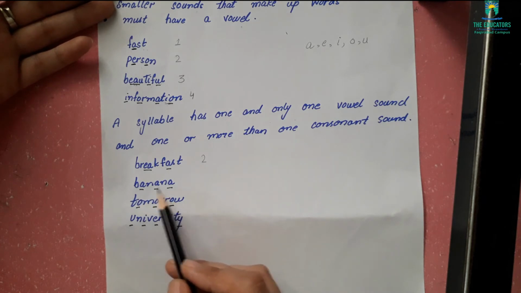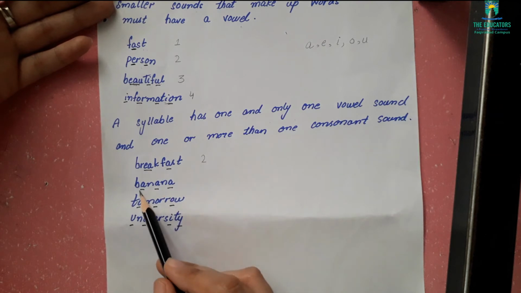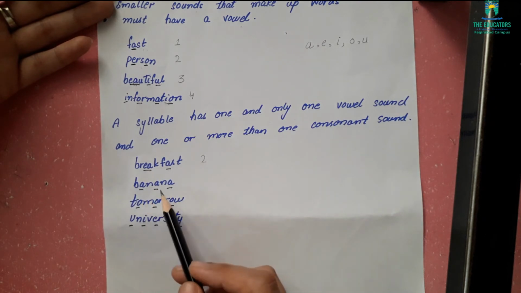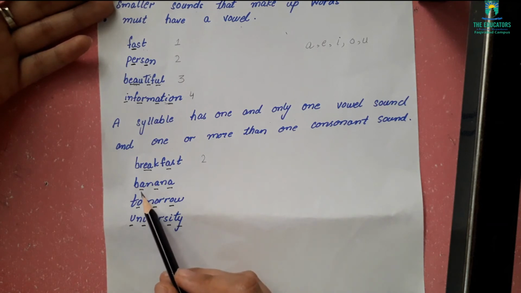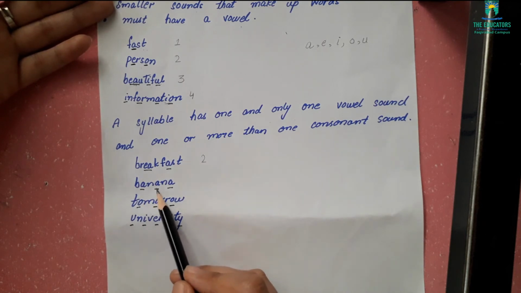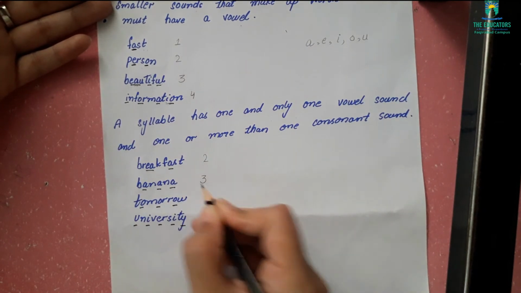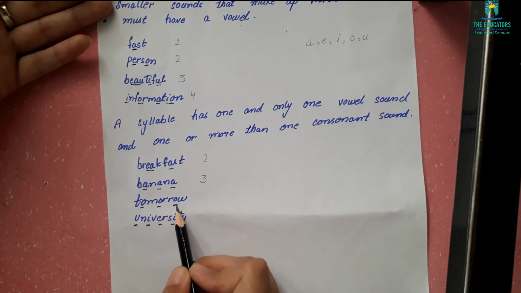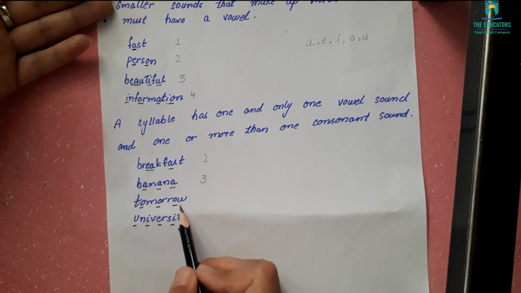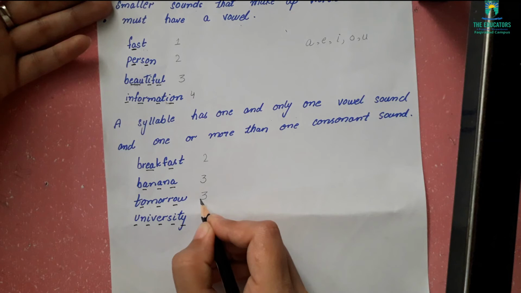Banana. You can pronounce it as banana and you can also pronounce it as banana. So, how many syllables are here? Banana. 3. Okay, there are 3 syllables in this word. Tomorrow. How many syllables are here? There are 3 syllables in this word.